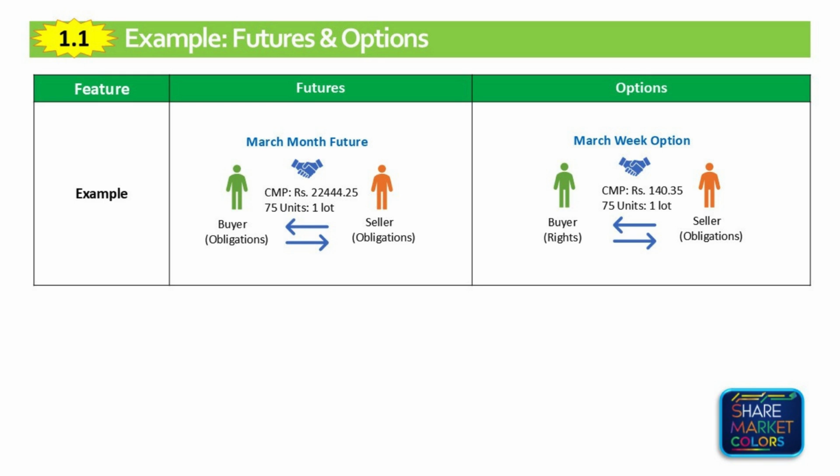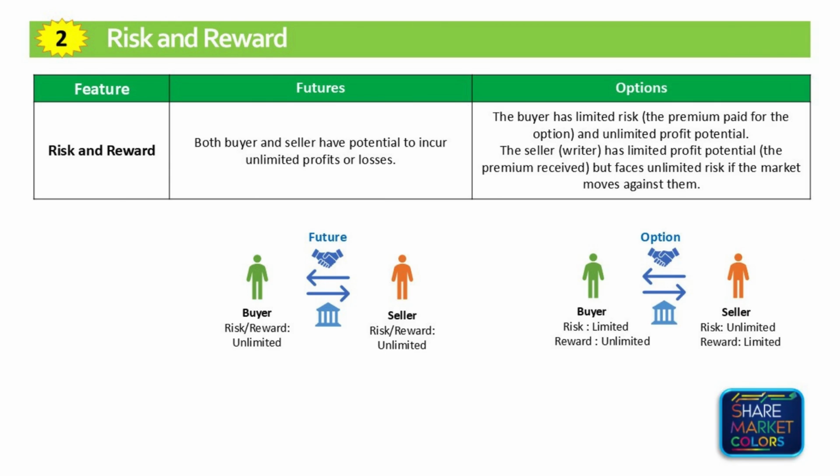In an option, a person buys a call option for 75 units, that is one lot of Nifty, at the price of 140. With the option expiring in a week, the buyer has the right but not the obligation to buy the Nifty at rupees 140. If the price goes above rupees 140, the buyer can exercise the option. If the price stays at the same level or goes down, the buyer can let the option expire without buying.